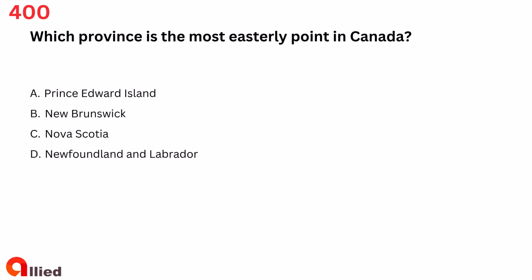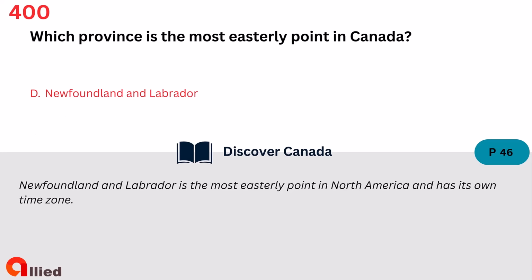Question 400. Which province is the most easterly point in Canada? A. Prince Edward Island. B. New Brunswick. C. Nova Scotia. D. Newfoundland and Labrador. The answer is D. Newfoundland and Labrador.